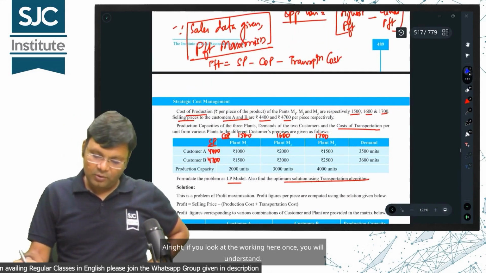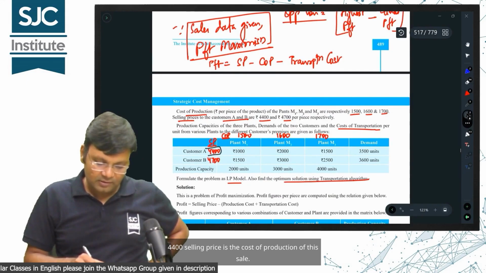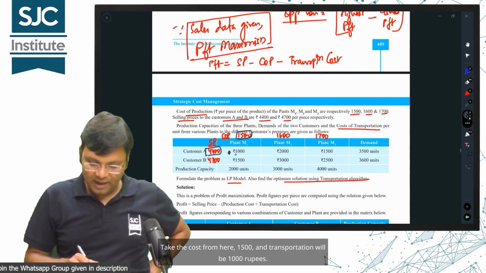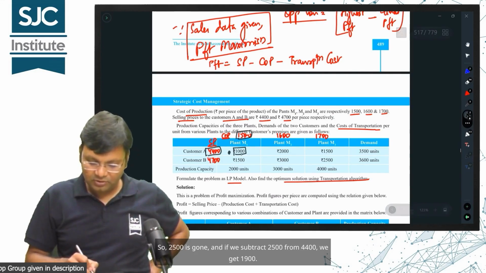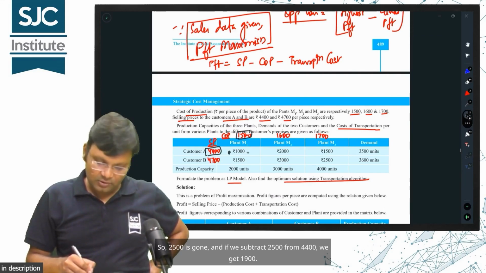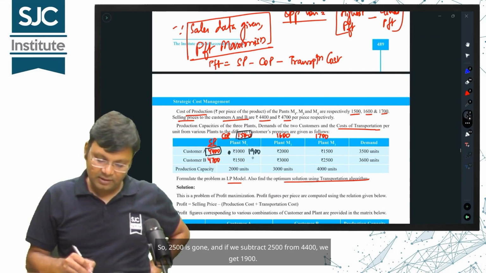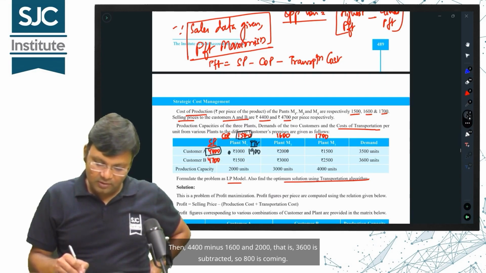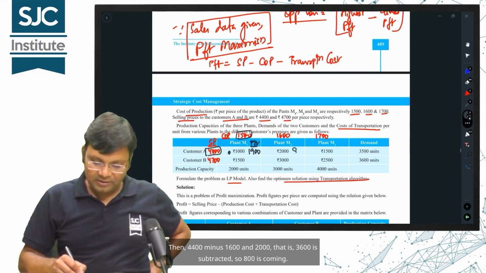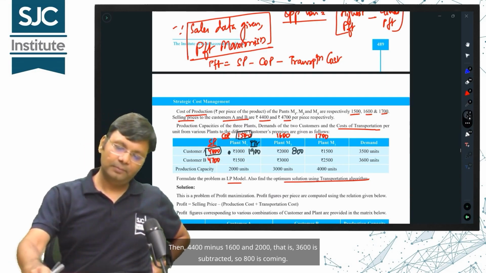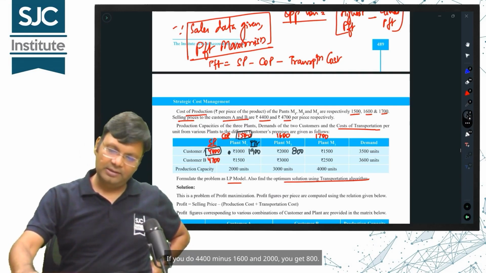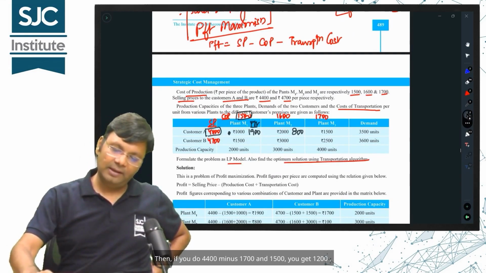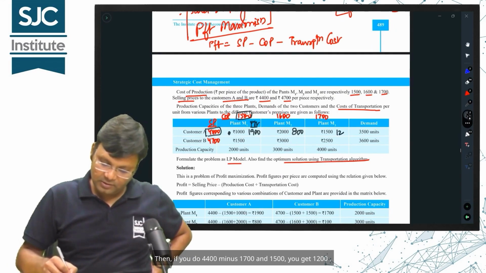Alright, if you look at the working here once, you will understand. 4400 is the selling price. Take the cost of production from here, 1500, and transportation will be 1000 rupees. So, 2500 is gone, and if we subtract 2500 from 4400, we get 1900. So, this is the profit, which I am writing in black. Then, 4400 minus 1600 and 2000, that is, 3600 is subtracted, so 800 is coming. Then, if you do 4400 minus 1700 and 1500, you get 1200.